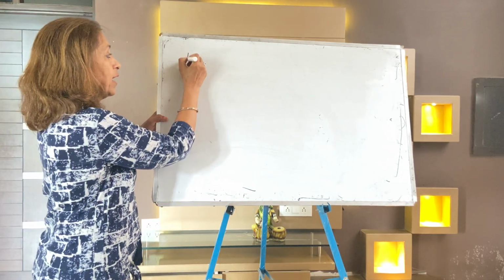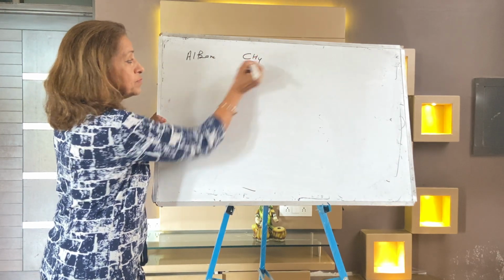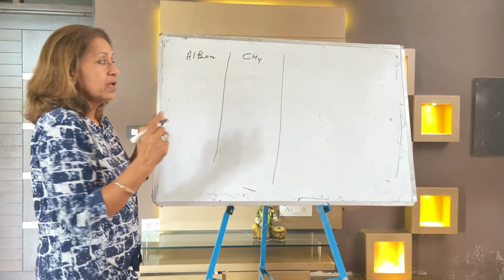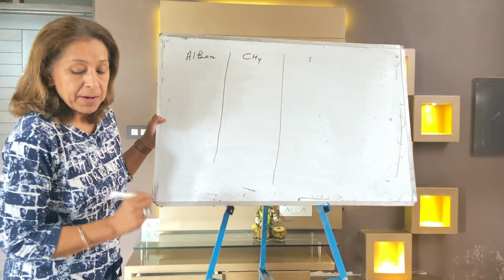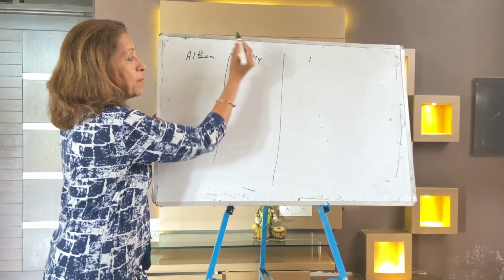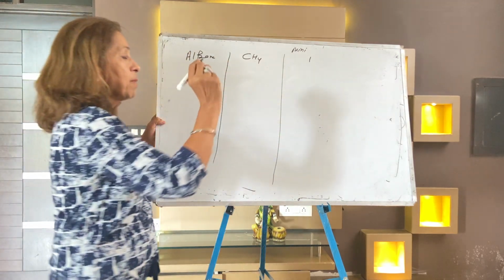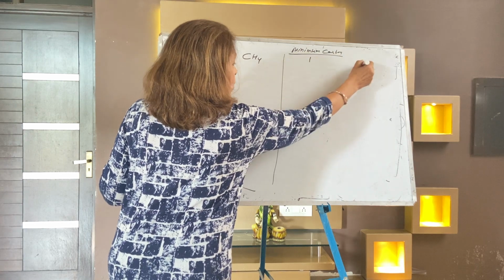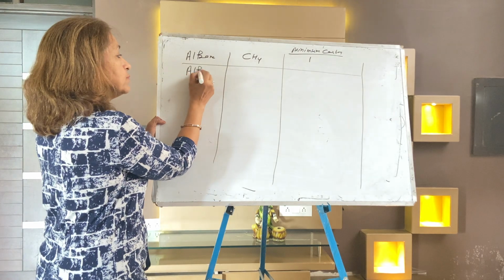You will write alkane. The first member of alkane is methane and the minimum carbon number is 1. Write down the columns. Alkane, this is your first hydrocarbon of the alkane series. Its minimum carbon atom is just 1. This is your alkane.